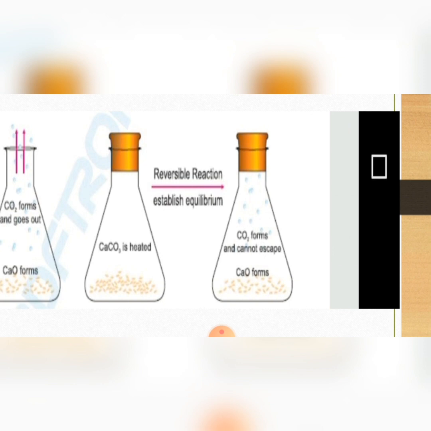So carbon dioxide and calcium oxide react together to form calcium carbonate again. It means that when the forward reaction occurs, at the same time the reverse reaction also occurs. So it is an example of a reversible reaction.